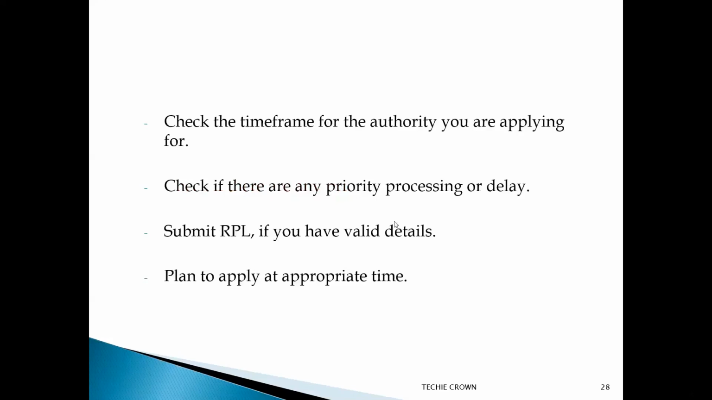In addition to the above, as part of pre-assessment steps, you need to check the time frame. For ACS, it may take 8 weeks, and in case of other assessing authorities, it may take 2 months to 3 months. So make sure you check the time frame for the authority you are applying for.